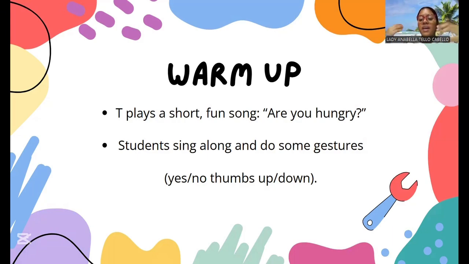So what is the objective of this warm-up? The goal of this warm-up is to activate the students' prior knowledge related to food vocabulary, and to set a playful and relaxed atmosphere for the students. So it helps the students feel comfortable using simple expressions like yes or no, while reinforcing listening and comprehension through music and gestures. So this prepares them for the main activity in an engaging and dynamic way.